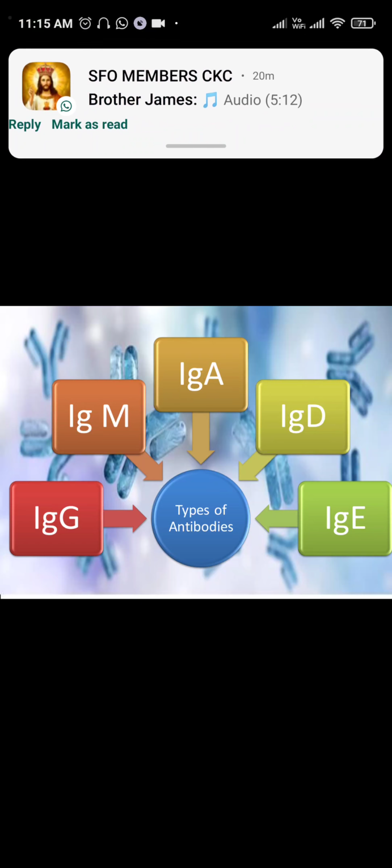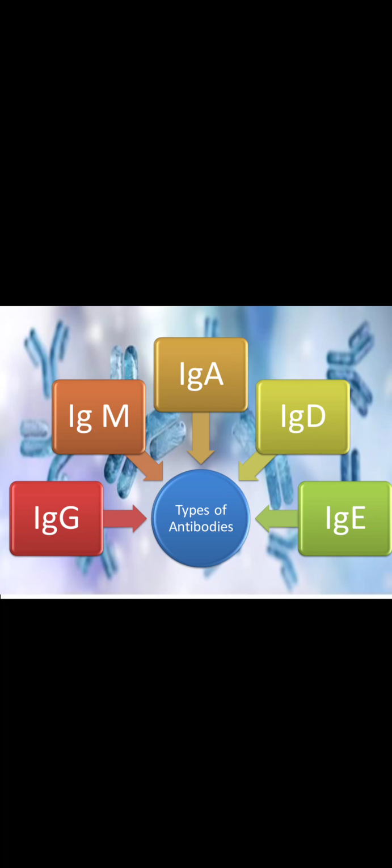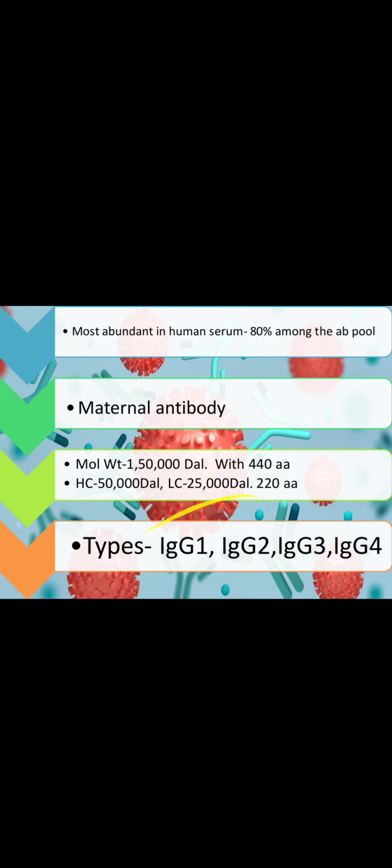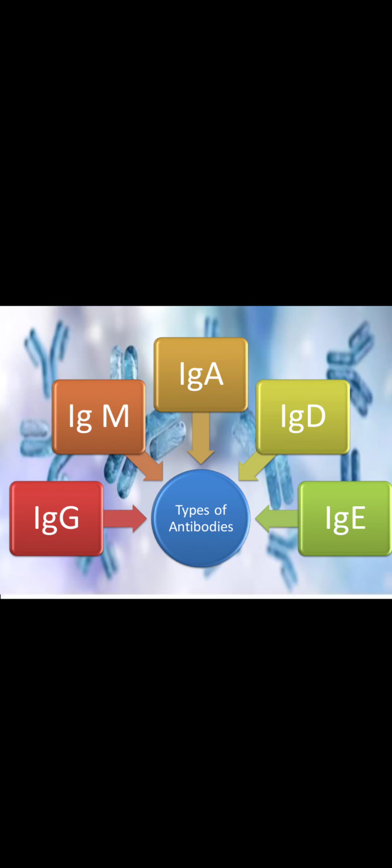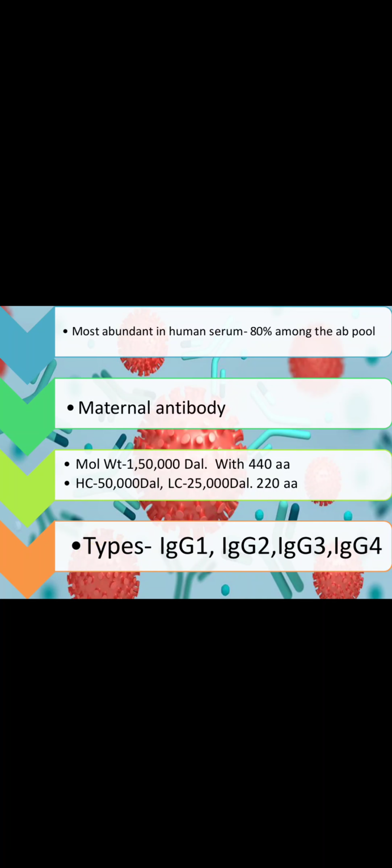Now there are different types of antibodies. We can name them depending on their structure, their functions, and their molecular weight. We can classify them as IgG, IgM, IgA, IgD and IgE. So we can remember them as GMADE: IgG, IgM, IgA, IgD and IgE.